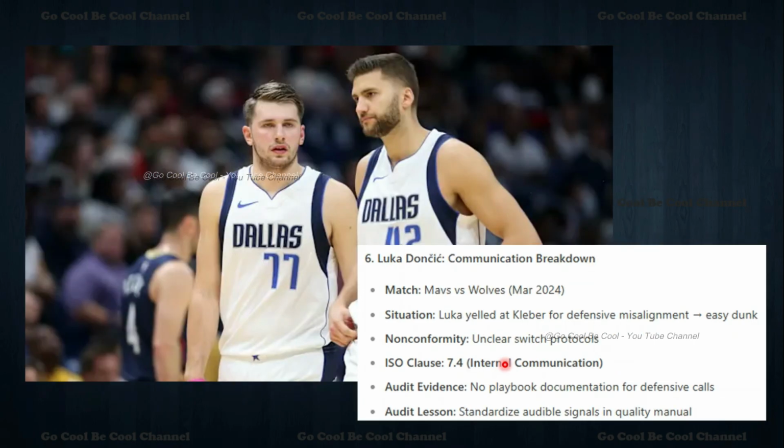Now we talk about the sixth example, Luka Doncic. Communication breakdown. Mavs versus Ods.